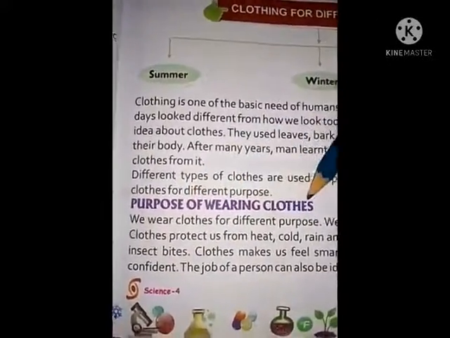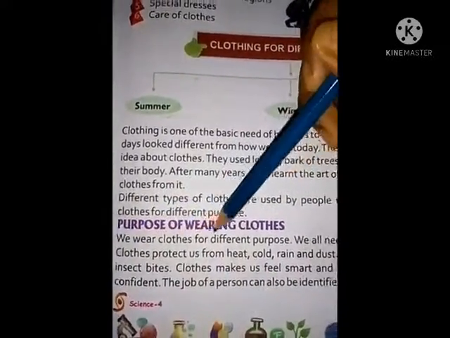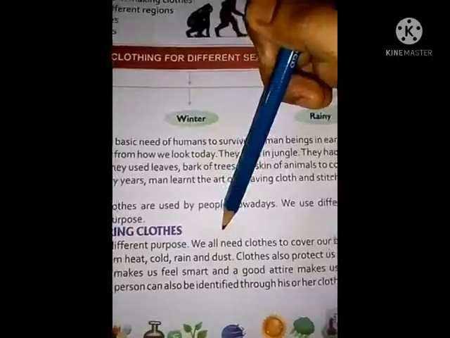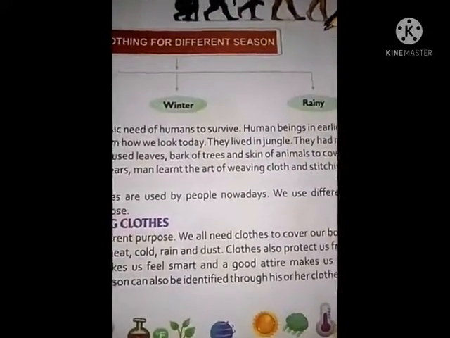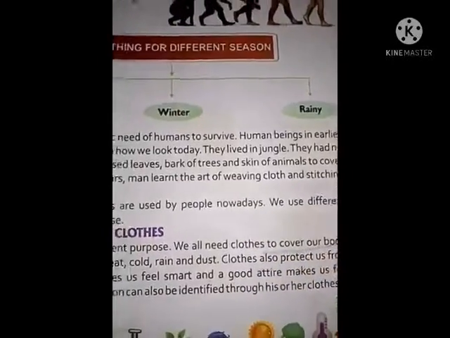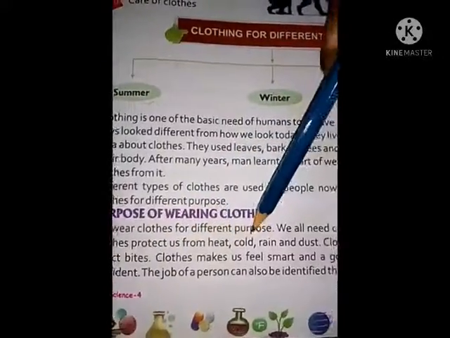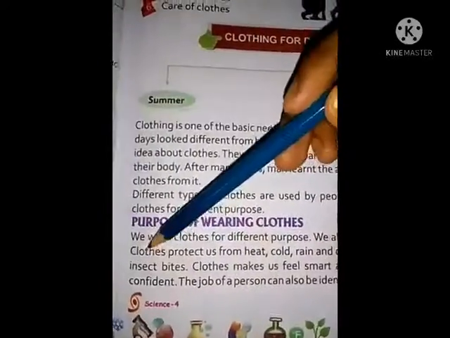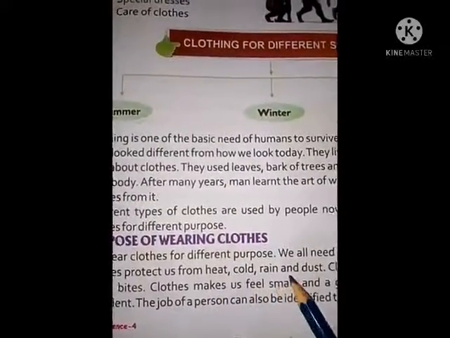Purpose of wearing clothes. Why do we wear clothes? We wear clothes for different purposes. We all need clothes to cover our body. First of all, why do we need clothes? To cover our body. This is the first need, okay? Clothes protect us from heat, cold, rain and dust.